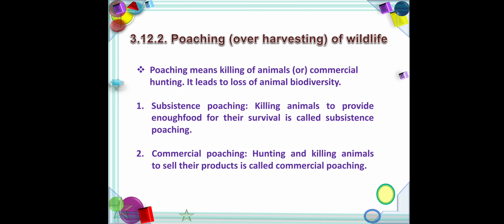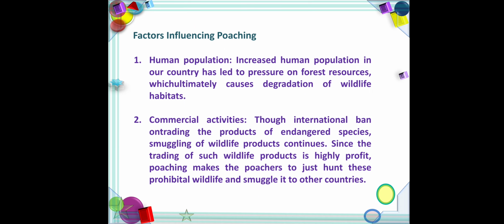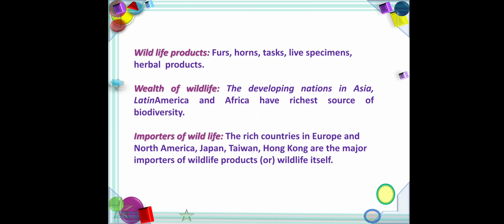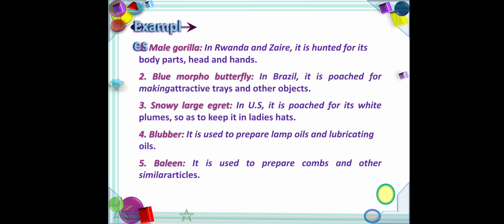Second one, poaching. Poaching means killing or hunting of animals. There are two types of poaching: subsistence poaching and commercial poaching. Subsistence poaching means killing of animals. Commercial poaching means hunting of animals. What are the factors influencing poaching? Human population, commercial activity, wildlife products, wealth of wildlife, importance of wildlife.